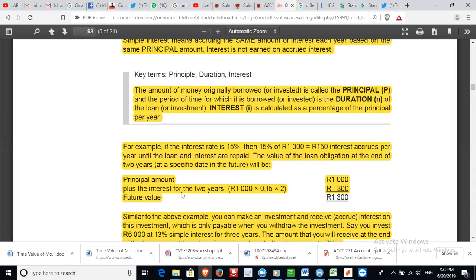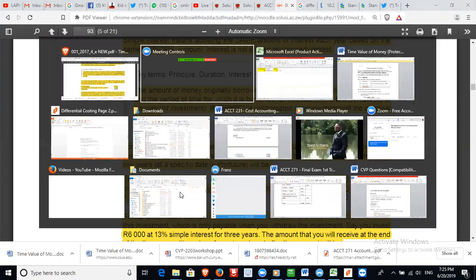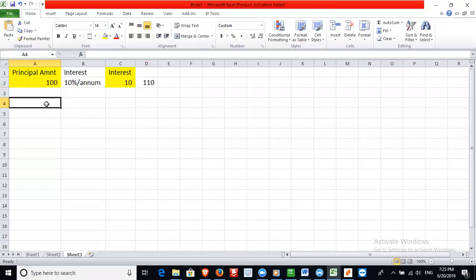How much is going to be the future value of the amount that you have borrowed or the amount that you have invested? Assume you have invested $1,000 and you'll be getting 15% per annum, and the investment is just for 2 years. What will be the future value of that principal amount? So the future value after 2 years, you have invested 1,000. That's the principal amount, right? Together. Then the interest is 15% per annum.